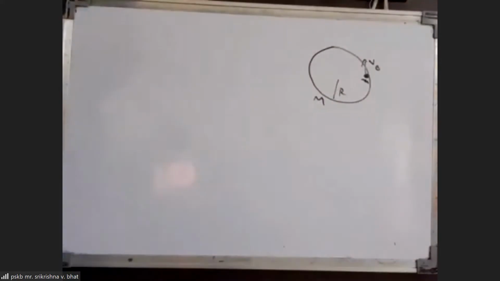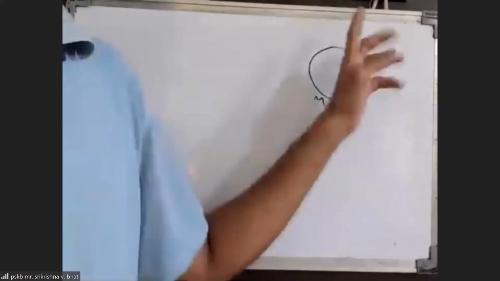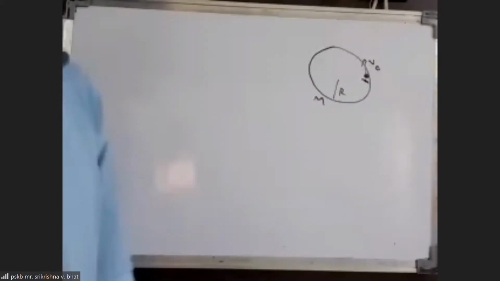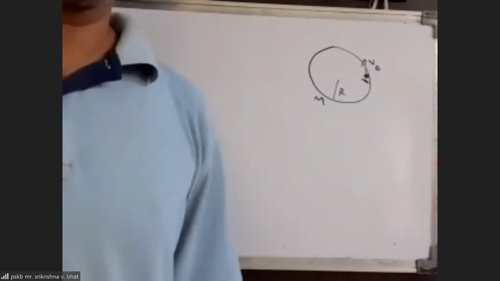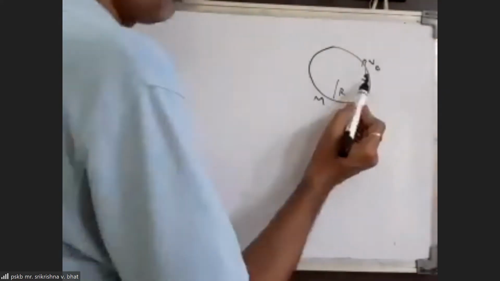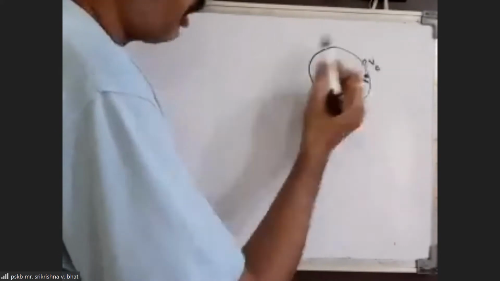Initially, this particle is given a velocity tangentially, v naught or u, whatever. The question is to find the contact force between them during subsequent motion.